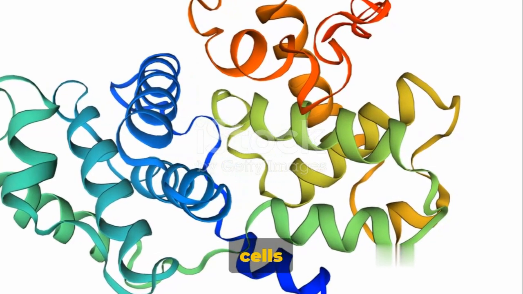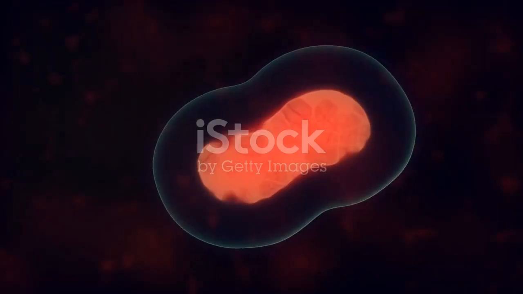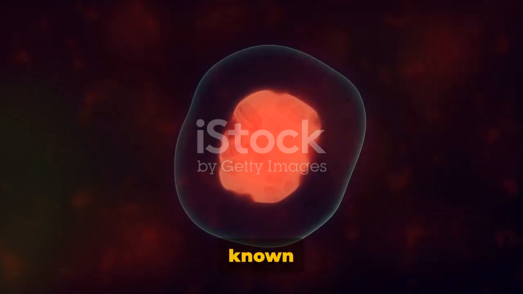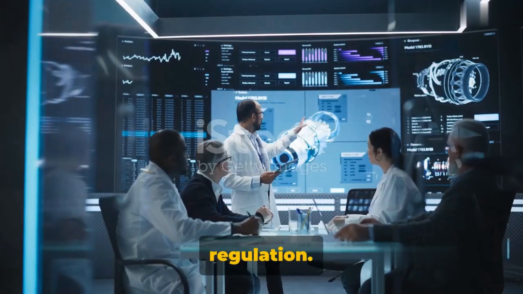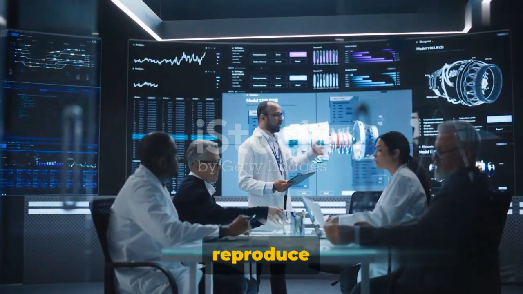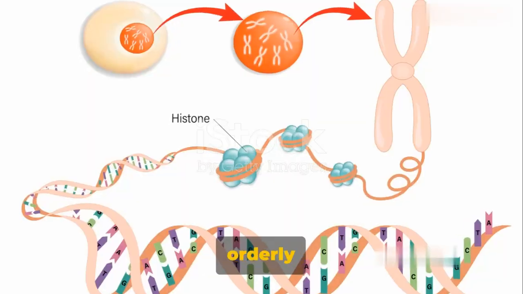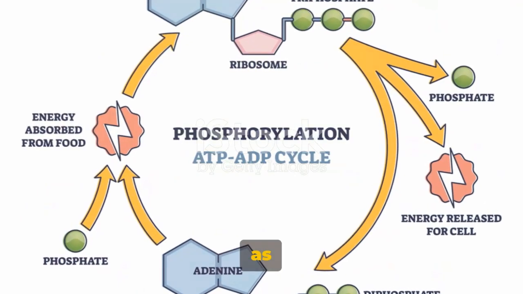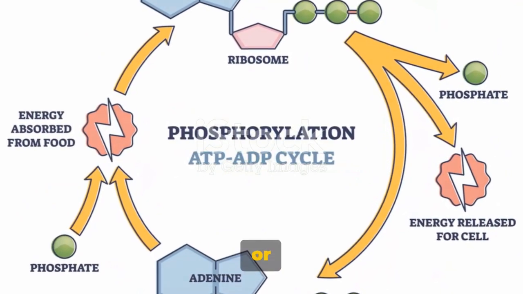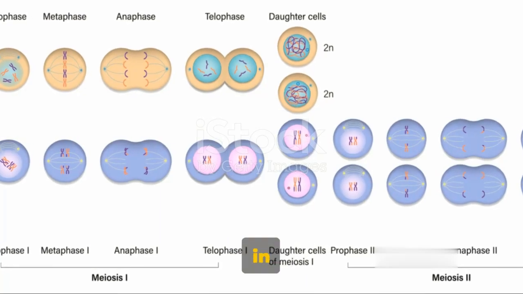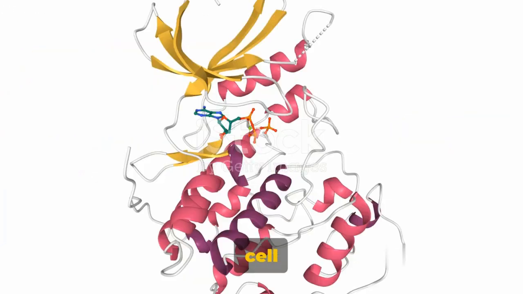Ever wondered how cells regulate their cycle? Well, the answer lies in a fascinating process known as cell cycle regulation. This vital mechanism ensures that cells divide and reproduce in a controlled, orderly manner. At the heart of this process are enzymes known as cyclin-dependent kinases, or CDKs for short. These enzymes play a critical role in managing different phases of the cell cycle.